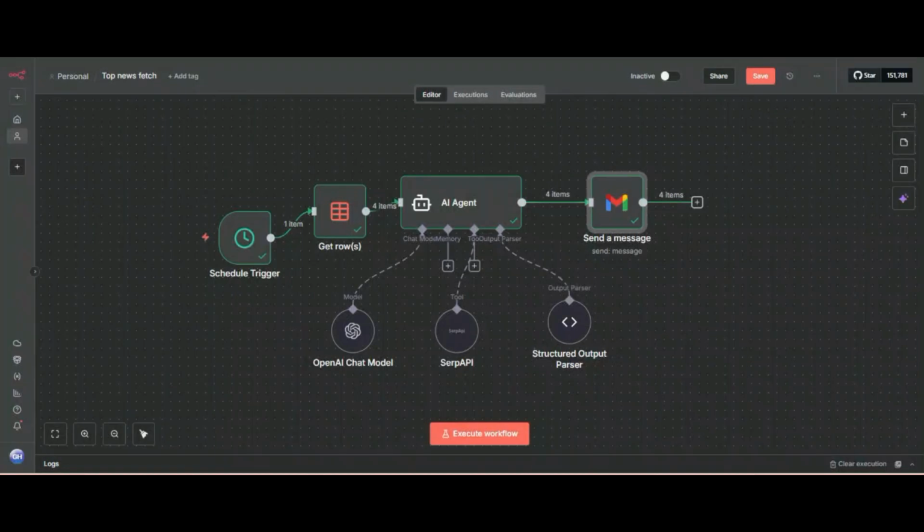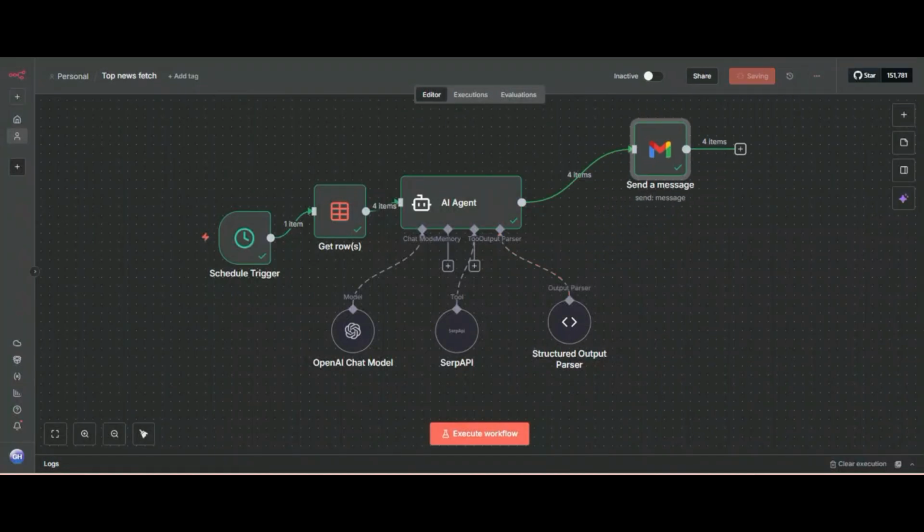So now we have to update our database, because the next day we want it to generate new fresh news. So we have to give it all the past news, so that it will not give us past news.